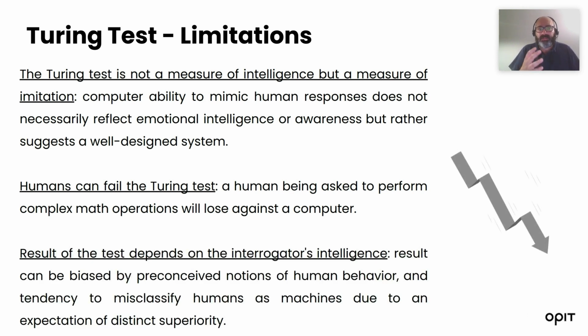But I think the biggest limitation of the Turing test is that it depends on the judge. It depends on the knowledge and the intellectual ability of the judge to discern between several topics, and on their tendency to misclassify human and machine due to an expected distinct superiority. I mean, more intelligent humans may be more willing to accept machines as humans, while less intelligent humans with less knowledge are prone to think that the computer's response is too elaborate.